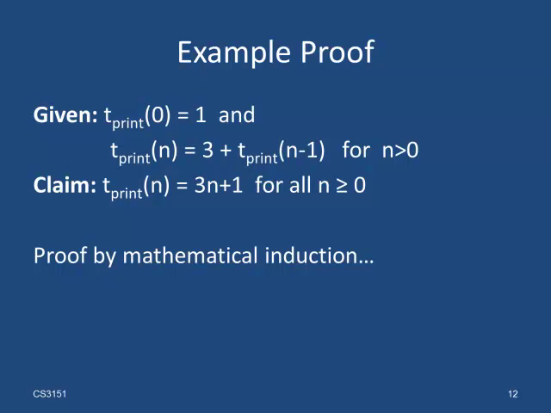But then we tried to resolve tprint, and it looked as if tprint of n is equal to 3n plus 1 for all n greater equal 0. Now that is just an educated guess, and we need to prove that this is really the non-recursive form of tprint. So we have to prove that, for example, tprint of 15 is equal to 3 times 15 plus 1, and that, for example, tprint of 100 is equal to 3 times 100 plus 1, and so on. Obviously, we cannot prove the claim for each individual number separately, as there's an infinite number of natural numbers for which the claim is made. We will apply mathematical induction instead.